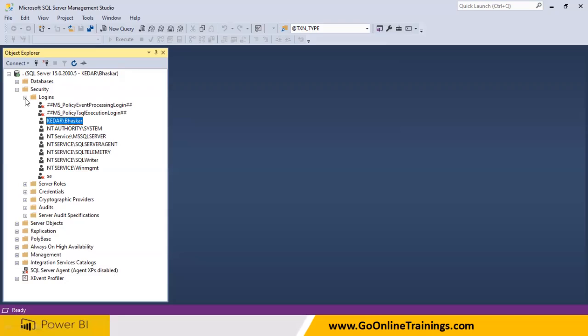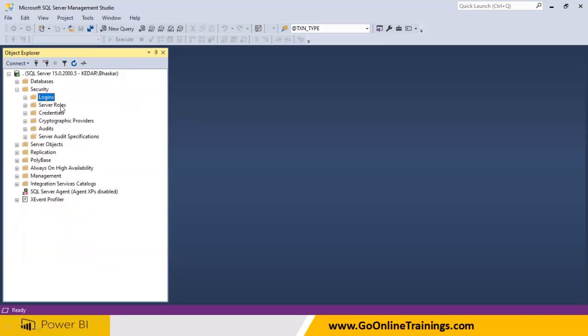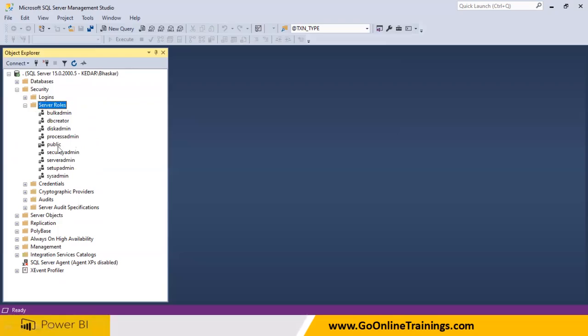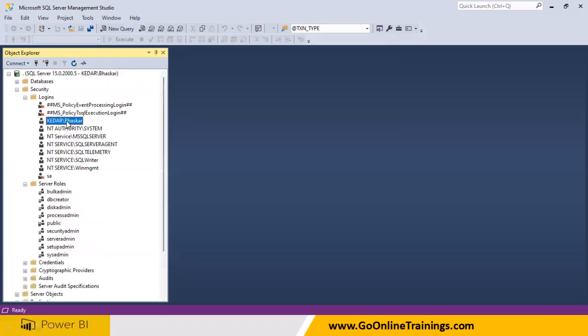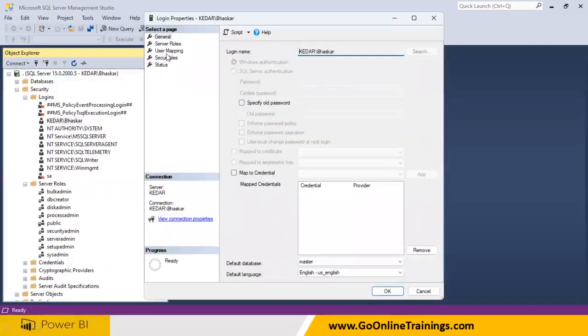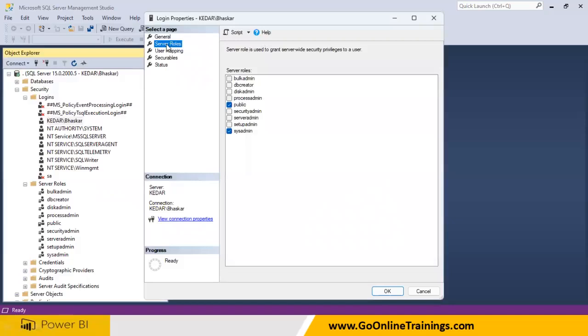Clear? So once you create a login, roles are available. Have you seen this? These are the roles available. You will be able to have permissions, your admin role or some other role. The public role is just like a guest role, so you will have basic privileges. What is the role we can give? So this guy is the sysadmin. When you double click on this, you see what role you have been mapped to. So these are the roles, right?